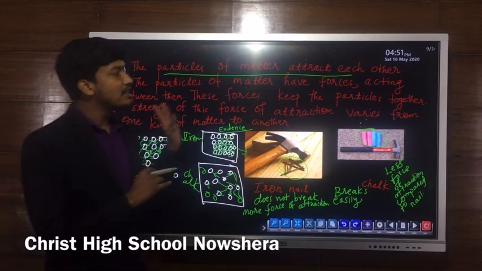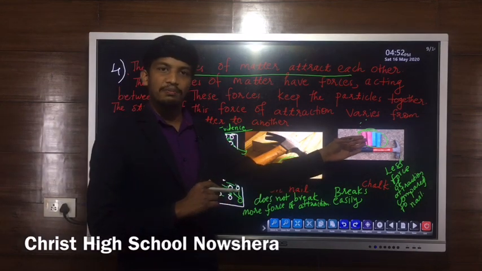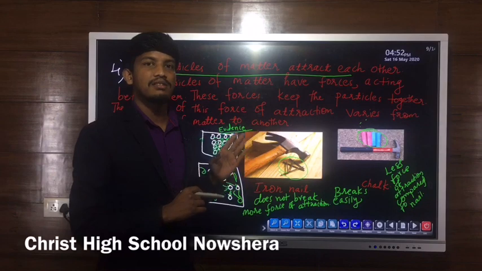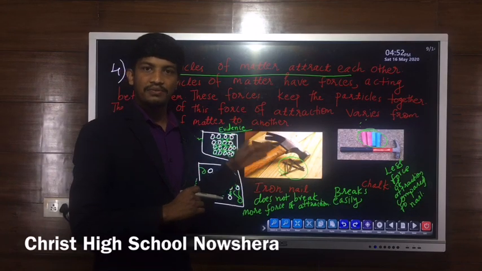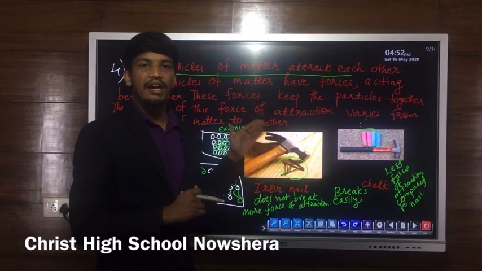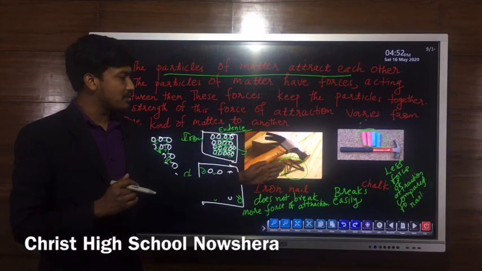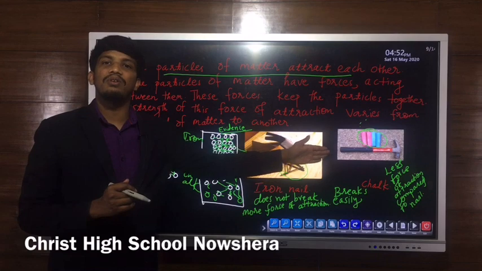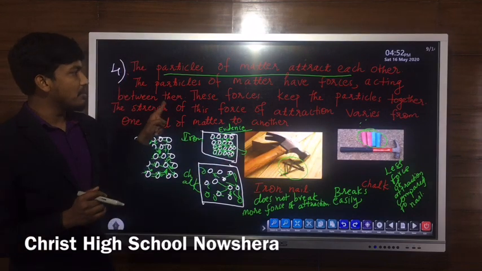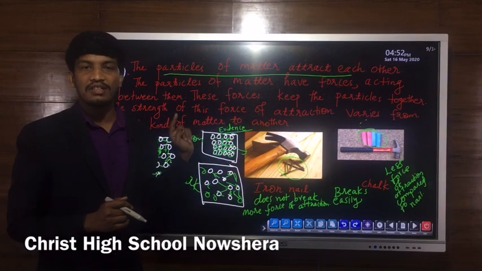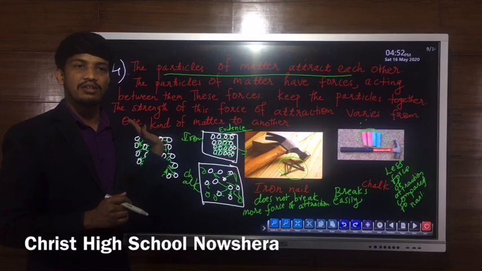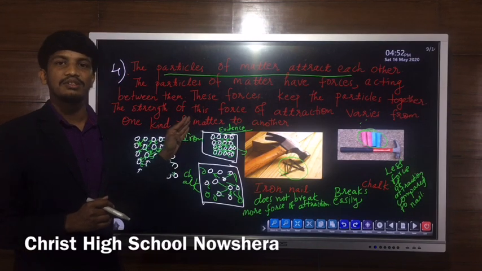It means that the force of attraction between the chalk particles is very less compared to the attractive forces between the particles of iron. So from this we can see that the attractive force is not the same for all substances. The strength of force of attraction between the particles varies, changes from one kind of matter to another.